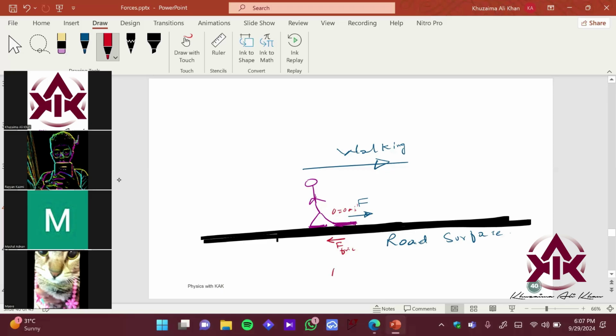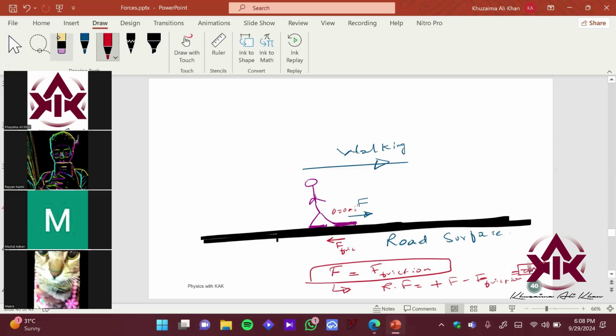So in this case, हमारे पास the forward force है, that is equal to the friction force, that is the backward force. Therefore, if I want to find the resultant force using vector addition, जो हमने last class में revise किया था, तो resultant force क्या होती है? It's just the direction-wise vector addition, right? So plus F minus F friction, since they are the same, this will come out to be 0, right? 0 newtons. That means your foot will be stationary.